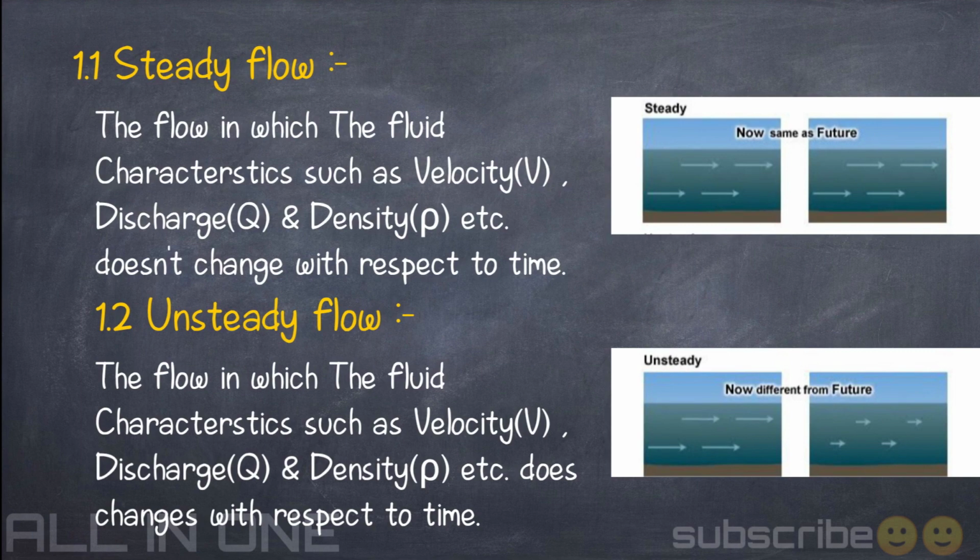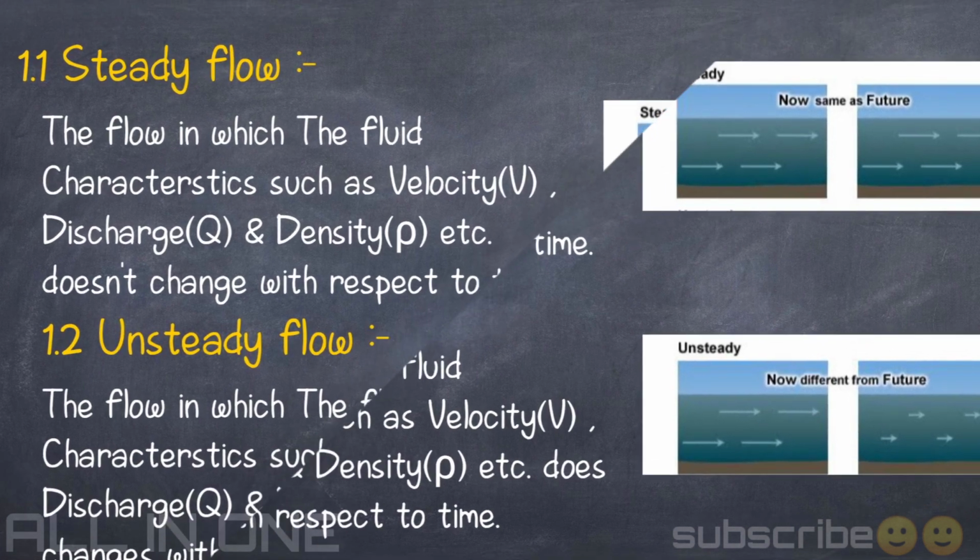Steady flow. The flow in which the fluid characteristics such as velocity, discharge, density do not change with respect to time. In this flow, fluid characteristics are stable, present to future. Unsteady flow. The flow in which the fluid characteristics such as velocity, discharge, density change with respect to time. In this flow, fluid characteristics are unstable, present to future.